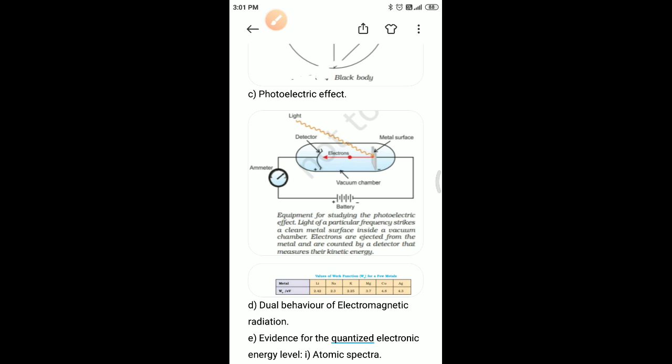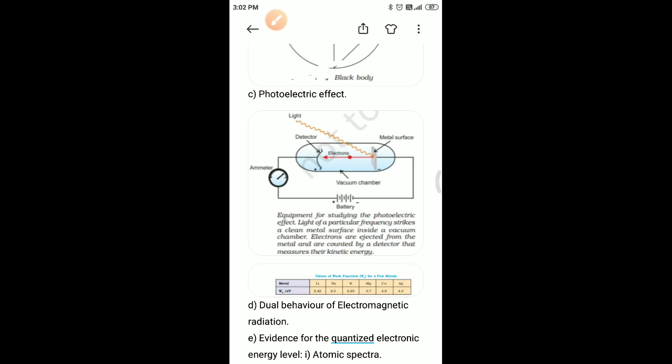Then the difference in energy, hν minus hν0, is transferred as the kinetic energy of the photoelectron. Following the conservation of energy principle, the kinetic energy of the ejected electron is given by the equation hν = hν0 + 1/2 m_e v², where m_e is the mass of the electron and v is the velocity associated with the ejected electron.